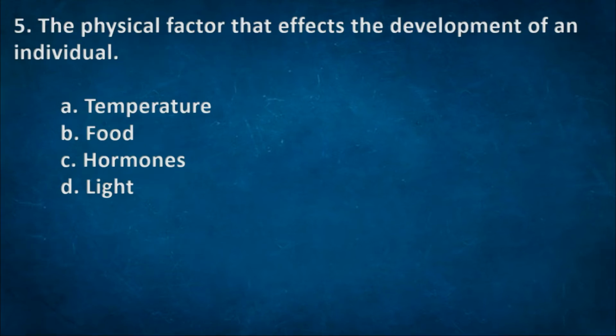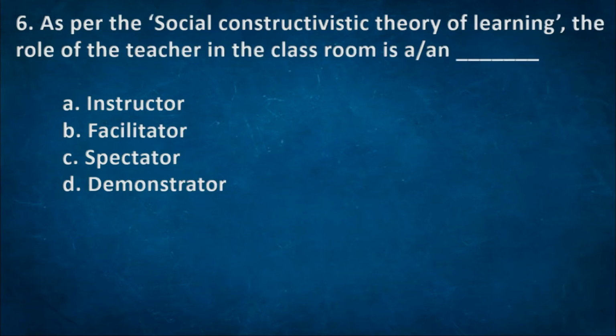Attention. Next one: the physical factors that affect the development of an individual. Options: A. Temperature. B. Food. C. Hormones. D. Light. The right option: C. Hormones. Next one: as per the social constructivistic theory of learning, the role of the teacher in the classroom is? Options: A. Instructor. B. Facilitator. C. Spectator. D. Demonstrator. The right option: B. Facilitator.